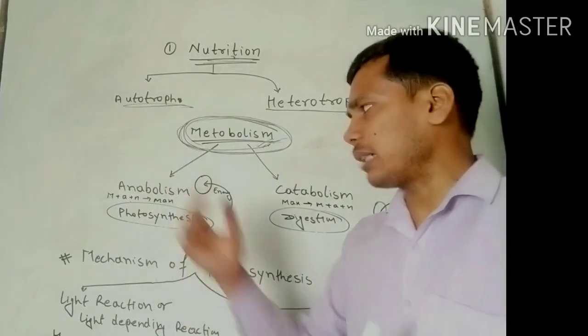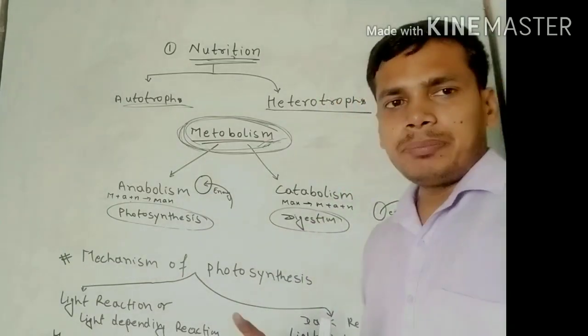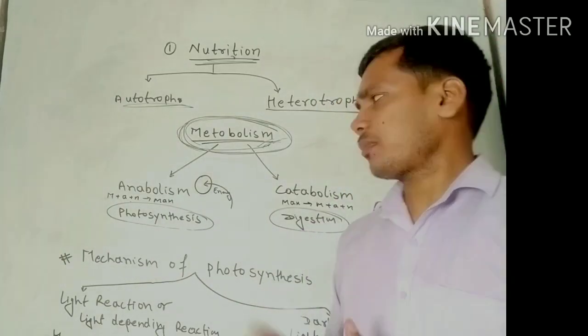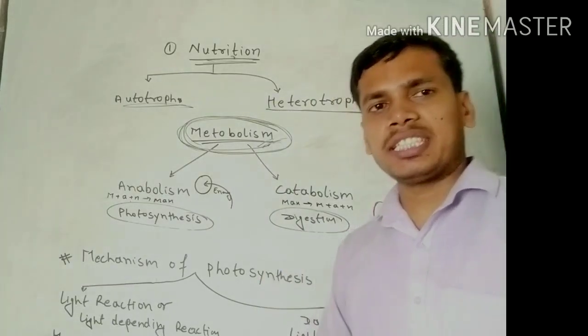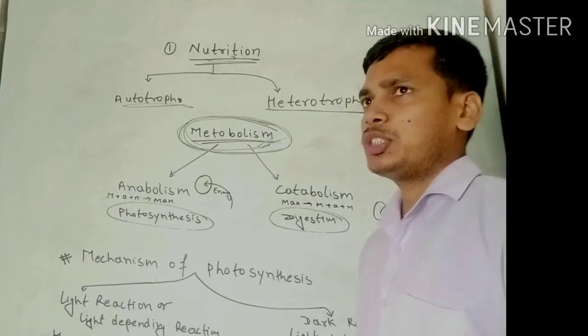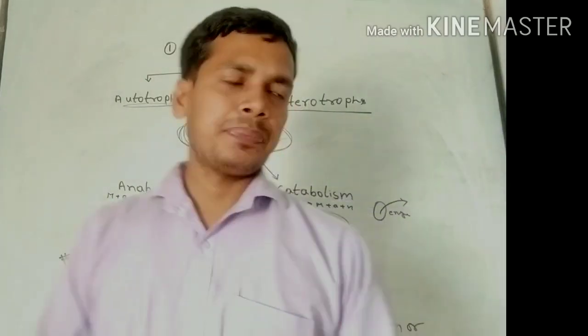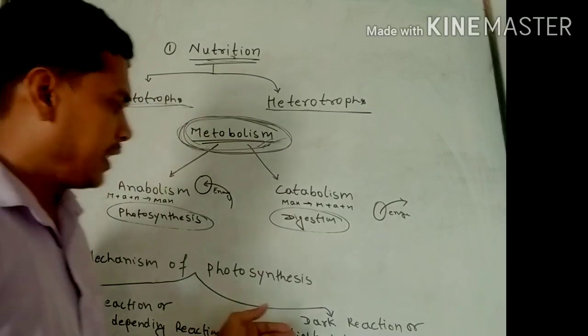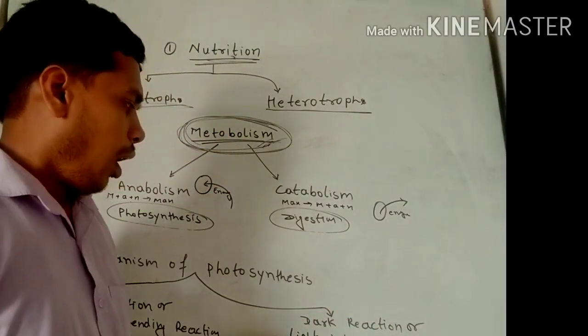The light reaction is the complete, simple photosynthesis reaction. But at night there is no light, so here a dark reaction occurs. It means this reaction is independent; it does not depend on the light.